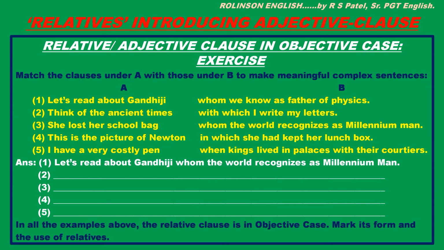Exercise. Merge the clauses under A with those under B to make meaningful complex sentences. Let me do the first one. Let us read about Gandhiji, whom the world recognizes as Millennium Man. Okay? So you can do it. It's very easy. After doing, let us see, in all the examples above, the relative clause is in objective case. Ensure it. Mark its form and the use of relatives. Okay?